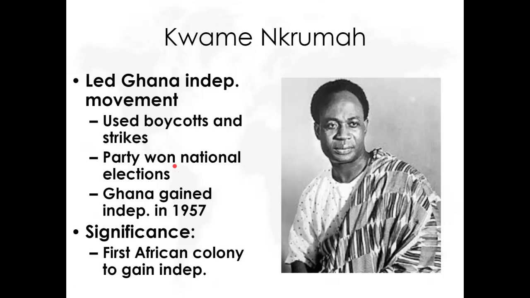So the Pan-Africanist to know, and also the nationalist of Africa to know, is Kwame Nkrumah. He is going to lead Ghana to its independence. They're really the first black country in Africa to gain independence from a European colony. And additionally, they do it in a peaceful way. So, sort of like Gandhi, they're going to use peaceful boycotts and strikes. It ultimately works. Britain leaves without a fight.